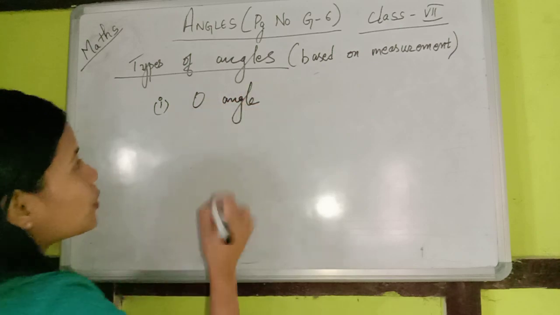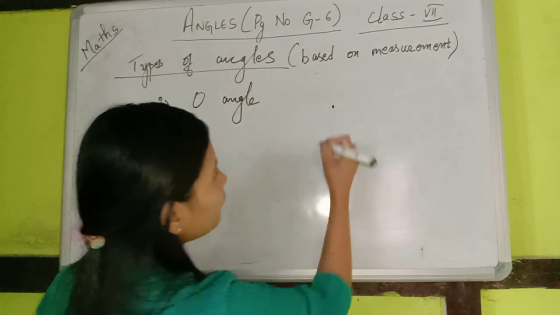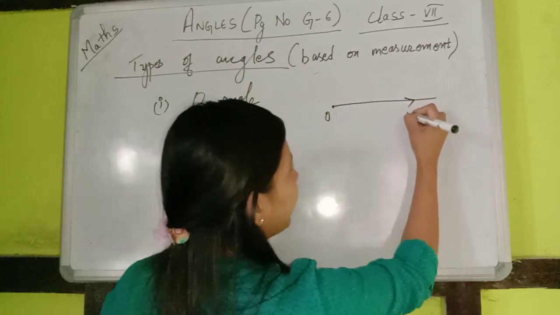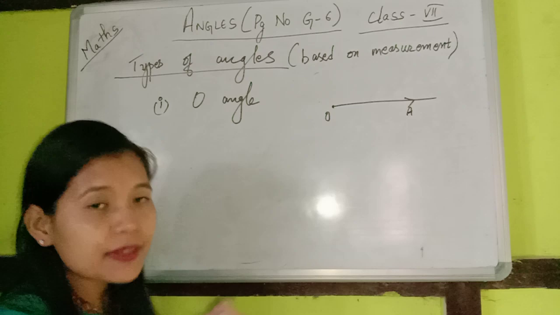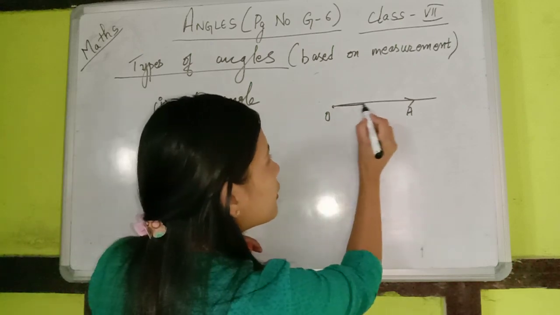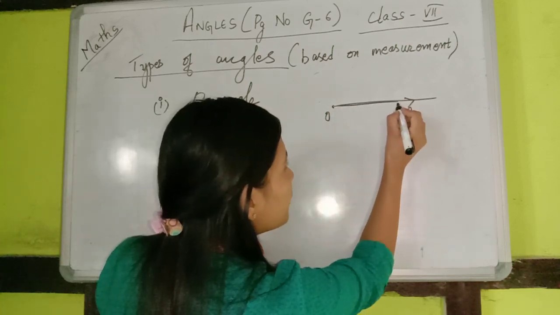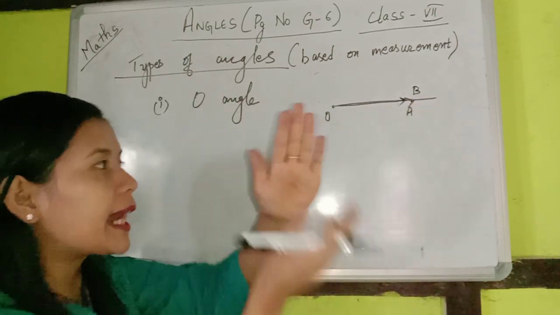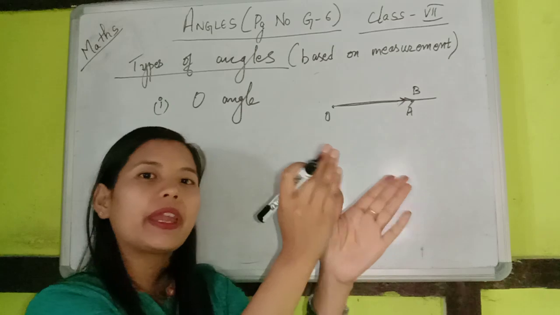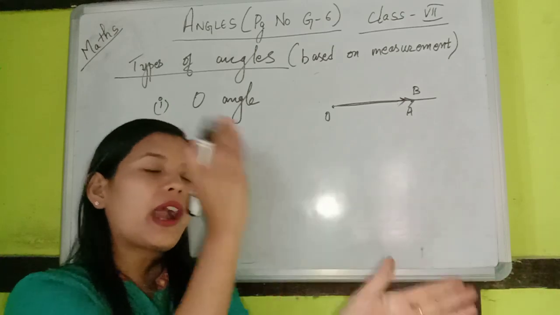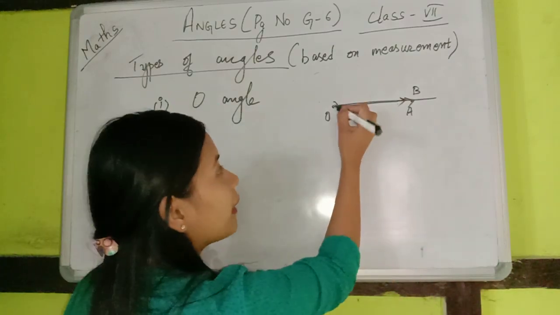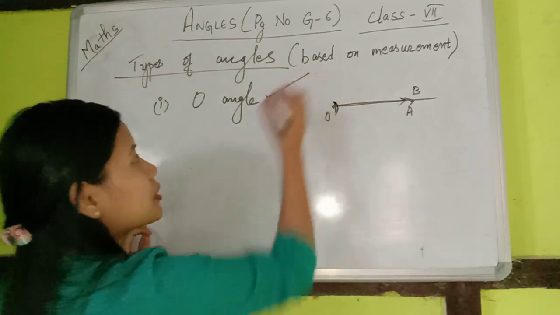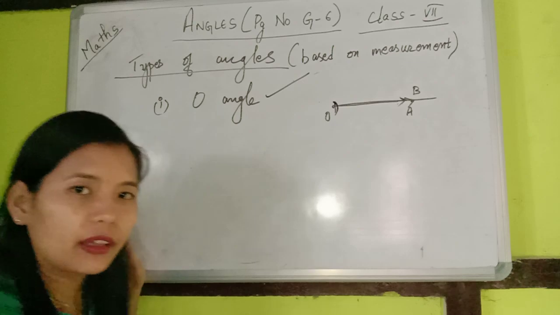If you have a ray OA and the ray OB also here itself, the two rays coincide with each other. The arms coincide, meaning they are the same. That means no angle is formed at this vertex, so this type of angle is called a zero angle. There is no angle made.